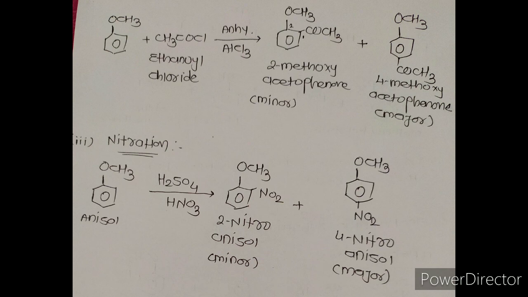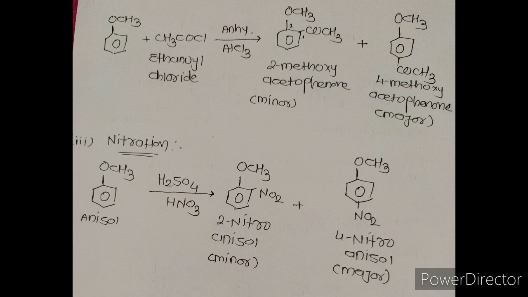The formula of acetophenone is a benzene ring containing COCH3. Here, the priority of the COCH3 group is higher than ether, so the COCH3 group gets the lower number. So the products are 2-methoxy and 4-methoxyacetophenone, and we must remember the structure of acetophenone, that is a benzene ring containing a COCH3 group.